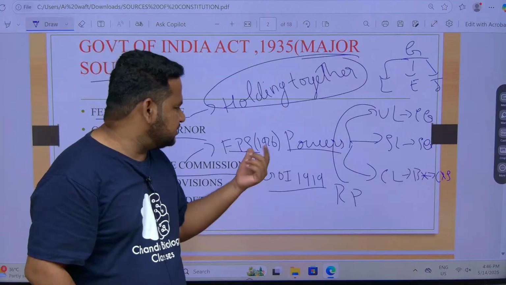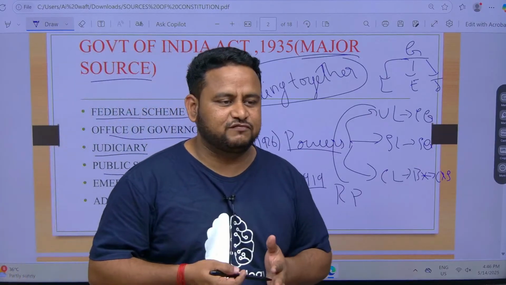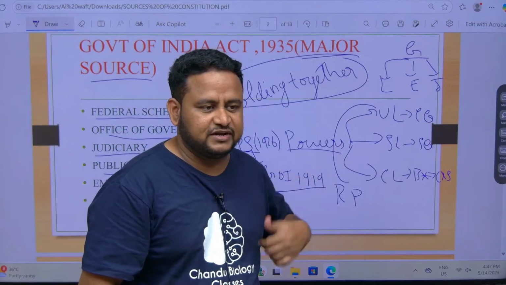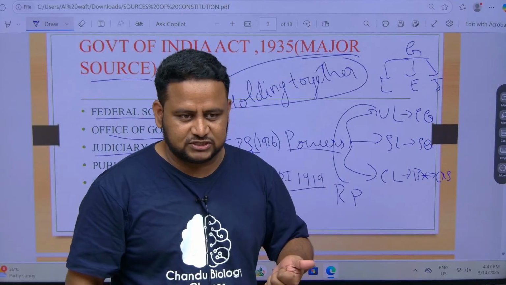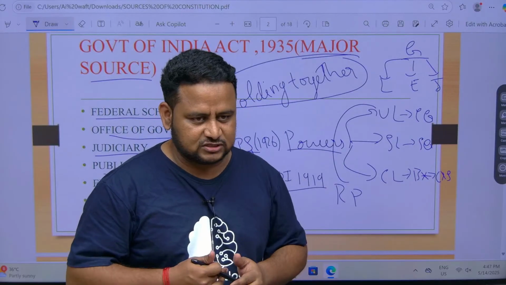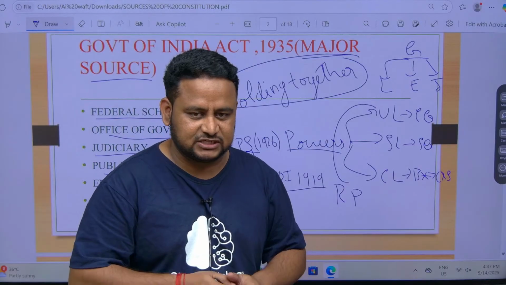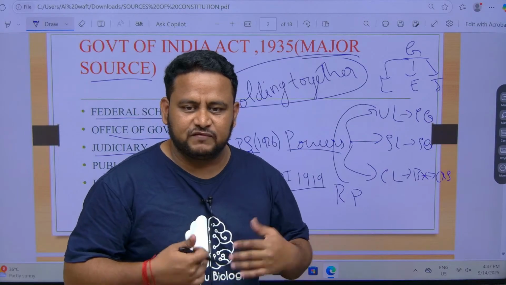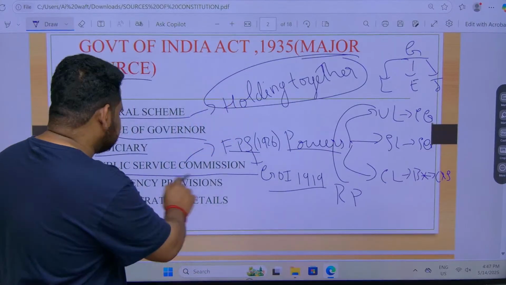Now, when I talk about the education policy of the British in history, there you will understand what is Public Service Commission, when Indians were allowed to take the exam. You will understand about Wood's Dispatch, Macaulay's Minutes, how they wanted to spread English education, but Indians were against it. They wanted even vernacular education. All these debates you will learn when we do education policy of the British. Okay, so this is about Public Service Commission.